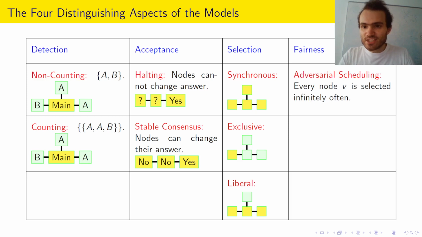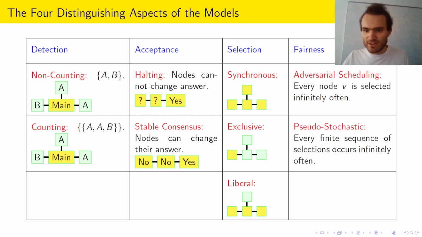So now the fairness conditions. So the most simple fairness condition you can consider is every node is selected infinitely often. In this case, we cannot guarantee that the black nodes are not always selected at the same time. On the other hand, using the stronger condition, pseudostochastic scheduling, every finite sequence of selections occurs infinitely often, we can guarantee this. Because, in particular, forget about the finite sequence for now, but every selection occurs infinitely often. So if you take any node, then the selection of exactly this node occurs infinitely often, even if we use the liberal scheduler and not the exclusive one.